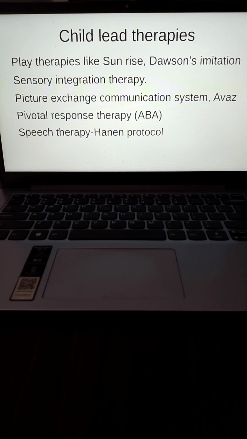Haynen's protocol is a higher level child-led therapy technique where the child is somebody who is already verbal, and you're working on more question answers and sentences. But unlike tabletop in adult-led therapy techniques, where you would show a picture and ask where is the boy sitting, where is the girl going, or what is the boy doing, in Haynen's protocol they create a story in a pretend play format, and the therapist does commenting and then puts in questions.